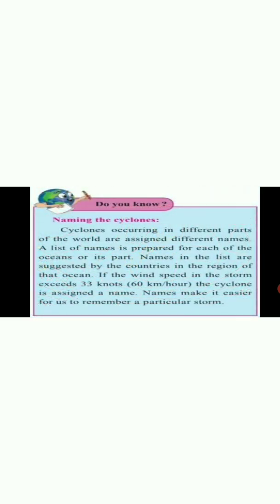Now let's see what do you know: naming the cyclone. Cyclones occurring in different parts of the world are assigned different names. A list of names is prepared for each ocean region, and the names in the list are suggested by the countries in the region of that ocean. If the wind speed in the storm exceeds 33 knots, that means 60 km per hour, the cyclone is assigned a specific name.